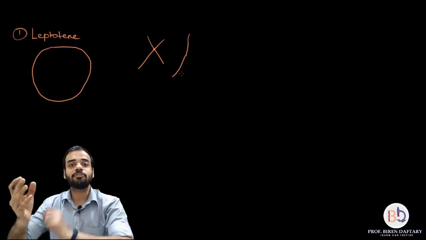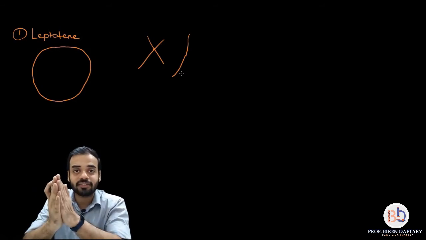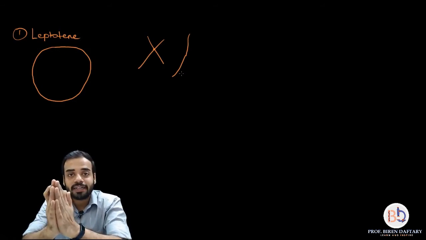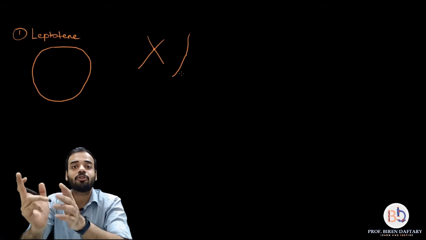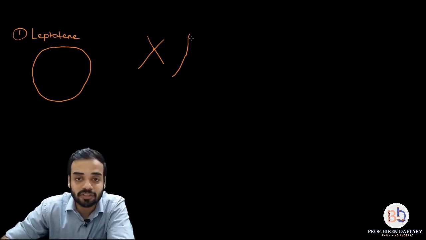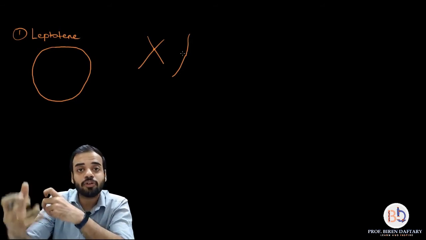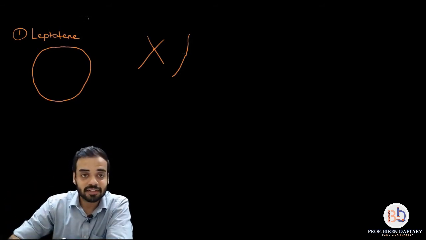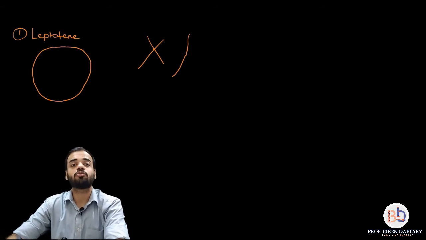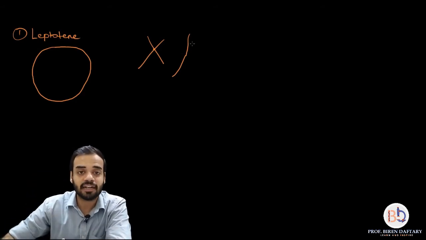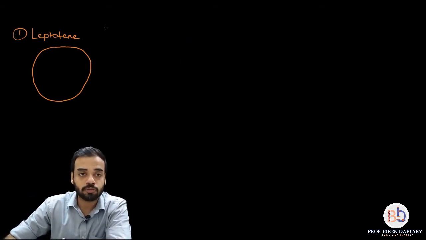However, both the chromatids are stuck to each other, so they are not separated properly. You cannot see the two sister chromatids because they are stuck together. The condensation is still going to happen. So please remember that this is a stage where the chromosome is very, very thin and thread like. So newly formed chromosomes are formed.